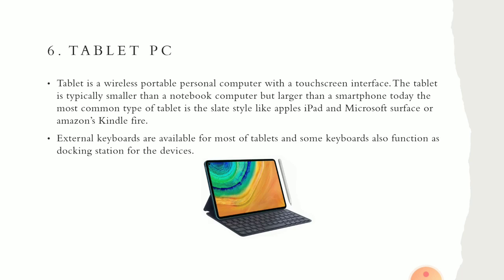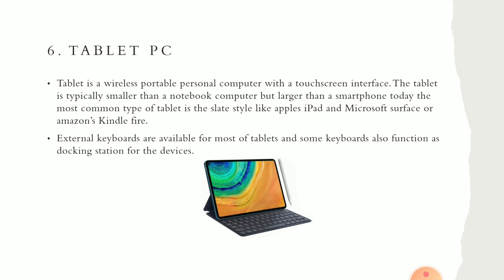Then the tablet PC. So these are wireless portable personal computers with a touch screen interface. So just like a mobile, you can use a tablet for different purposes, such as to call, to email, to access the internet, okay, to transfer files and all.